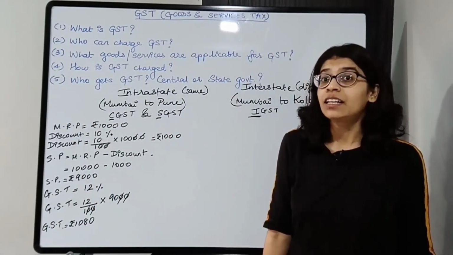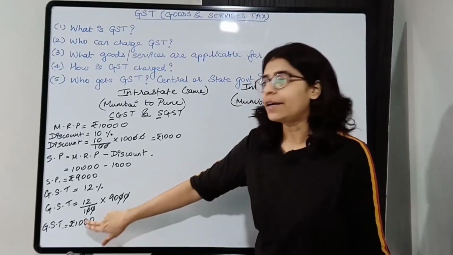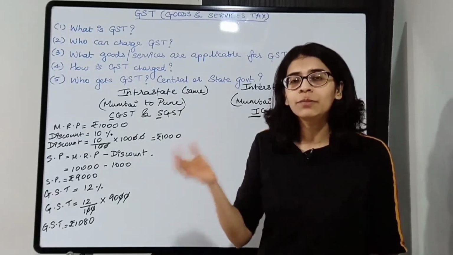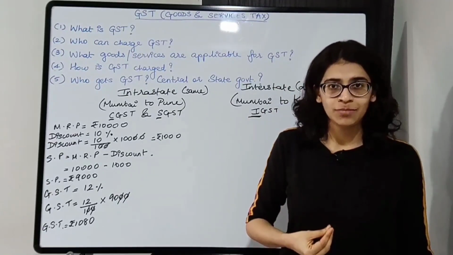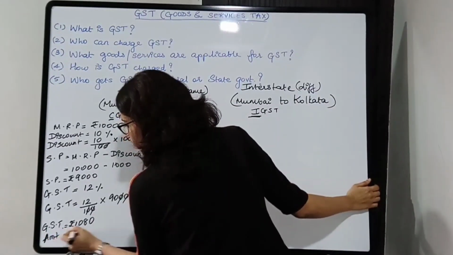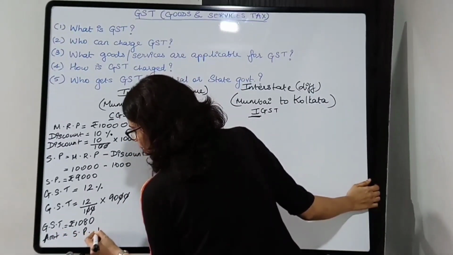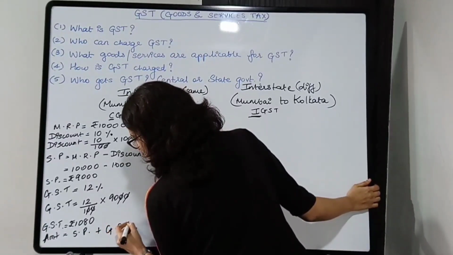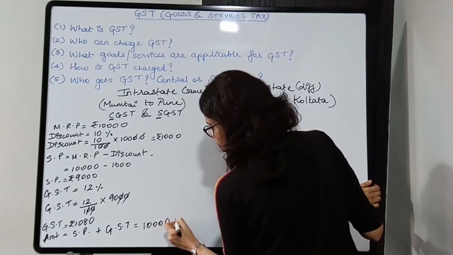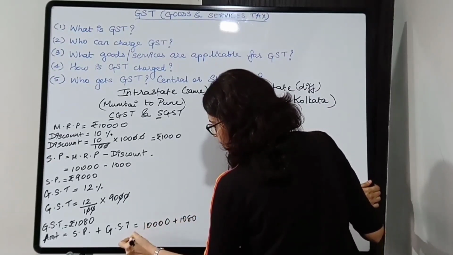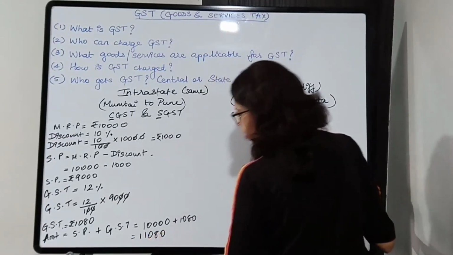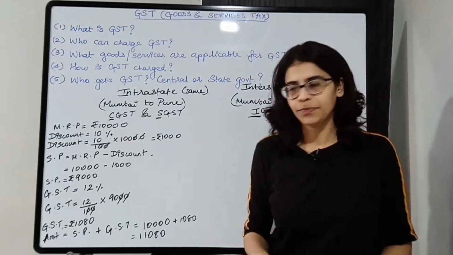Alright, now this GST you add to the selling price. You always add GST to the selling price. That will be the final amount of the bill. Okay, so amount will be equal to selling price plus GST. So it will be 10,000 plus 1080. So that gives 11,080 rupees.